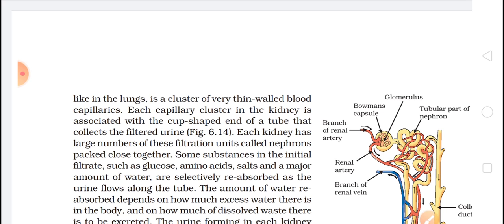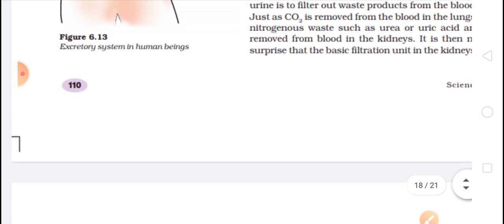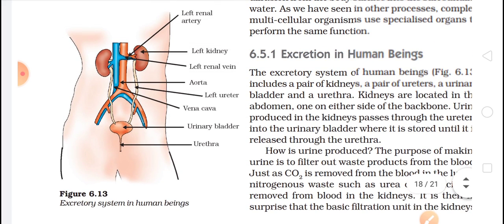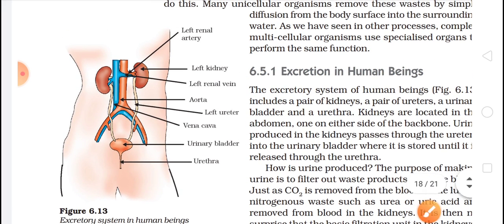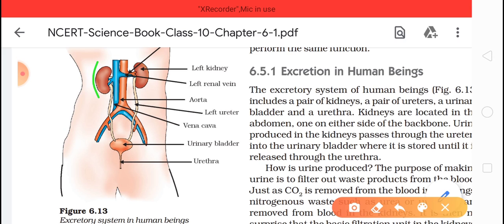Now, the kidney which you see over here is first of all a bean shaped structure, and inside this kidney we have the nephron. This nephron is the structural and functional unit, and it is doing the function of filtration.